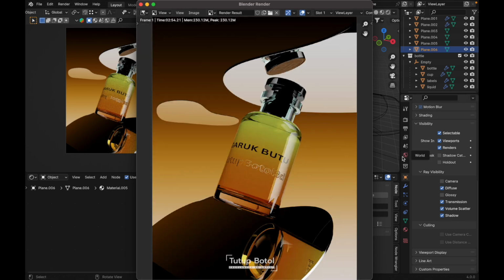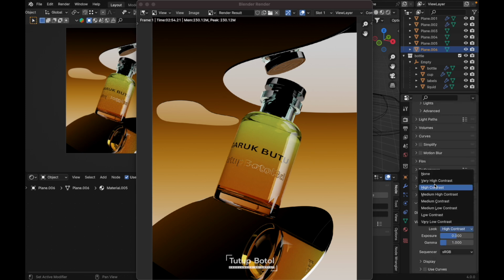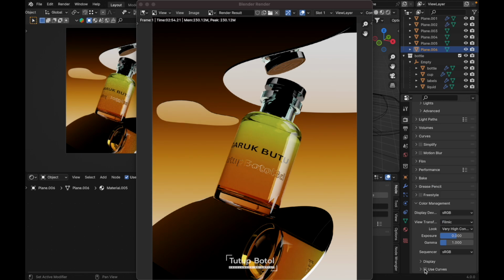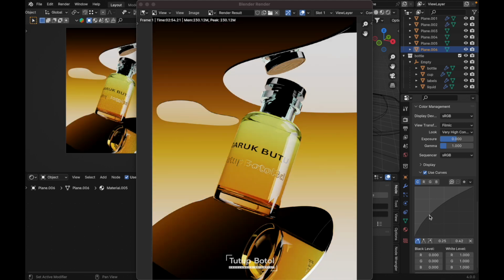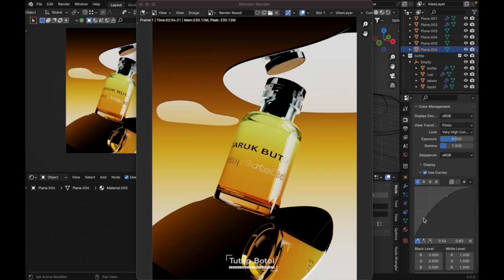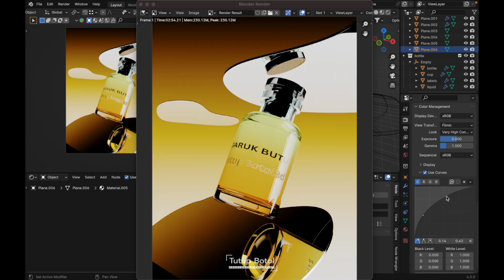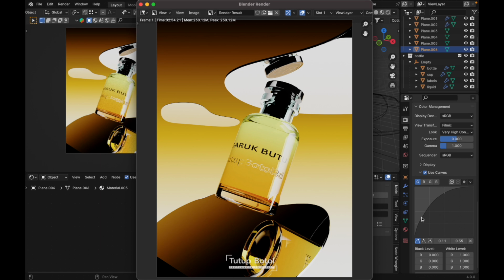And for the final touch, I guess we need to go to the render property over here and move down to the color management. Let's try to change it to very high contrast and use curves over here. Just click here and just drag like this. Just found a better composition for you. Something like this, and I guess we are done here.